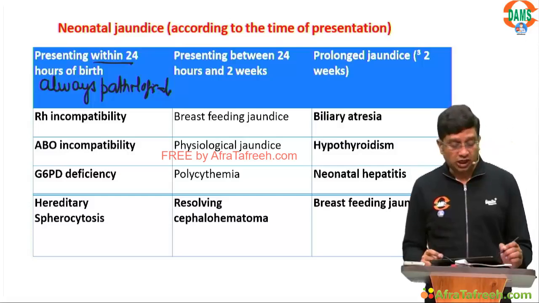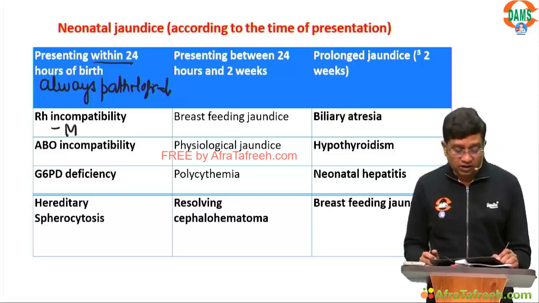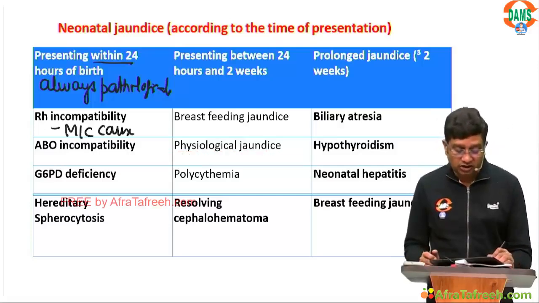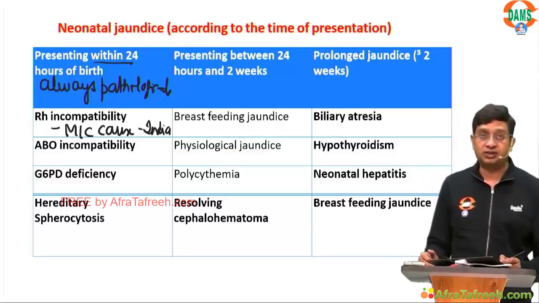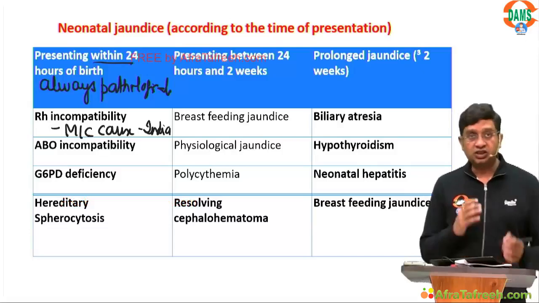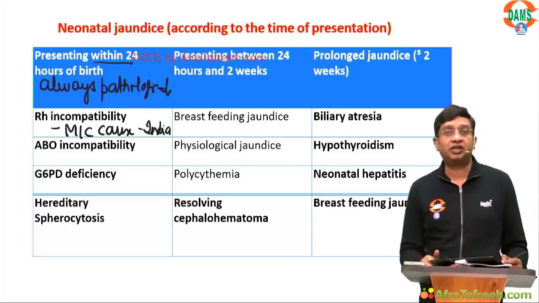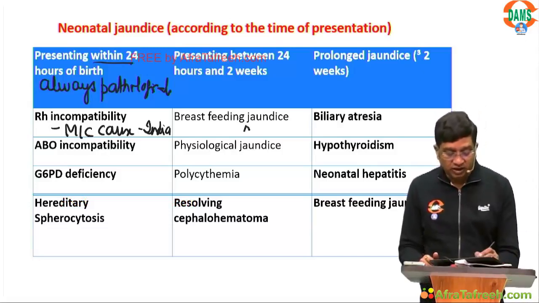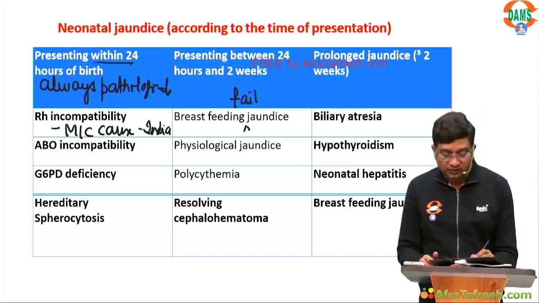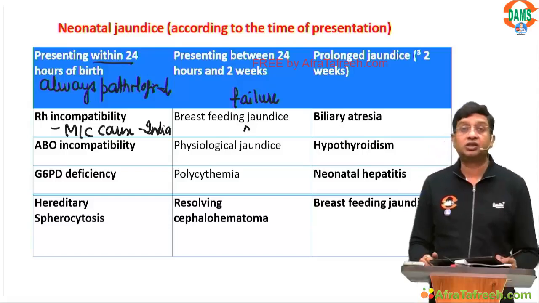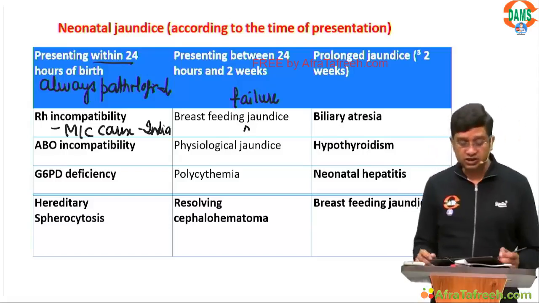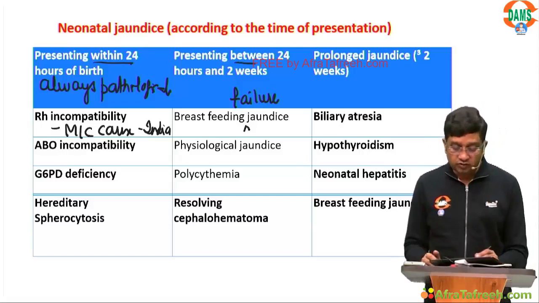This includes Rh incompatibility, which is the most common cause in India of neonatal jaundice in the first 24 hours, ABO incompatibility, G6PD deficiency, hereditary spherocytosis. Then there is breastfeeding failure jaundice. Physiological jaundice will always present after 24 hours.